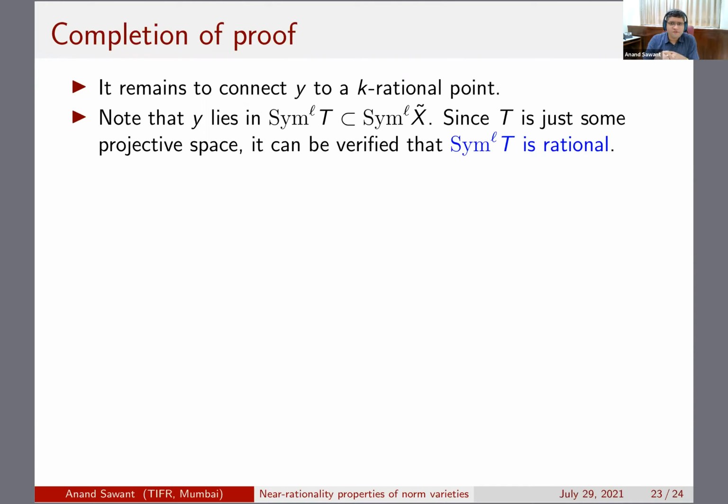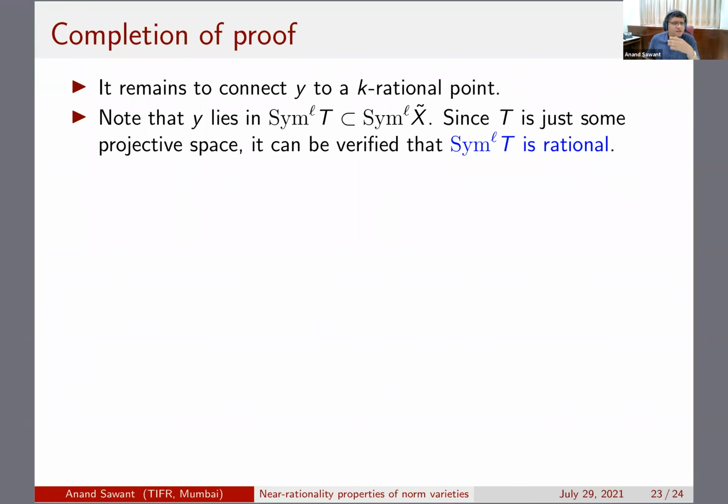It's an old result of Mattuck. Actually, I think a proof of it was given by Mattuck in 1968. I believe that was the first published proof, and it's a beautiful one paragraph proof of this result, that if you take a rational variety and take its symmetric power, it's again rational.